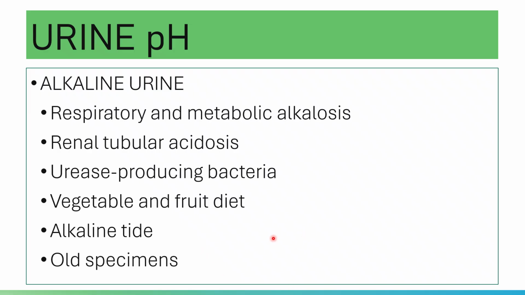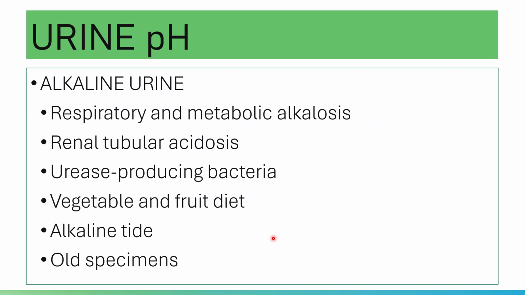Again, in alkaline tide, after you eat, your stomach needs to digest the food you have taken in. Inside your parietal cells, you have carbonic anhydrase, which will dissociate carbonic acid into hydrogen and bicarbonate. Hydrogen will move outside of the parietal cell to the stomach lumen and combine with chloride, forming hydrochloric acid, which will do its digestive function inside the stomach.